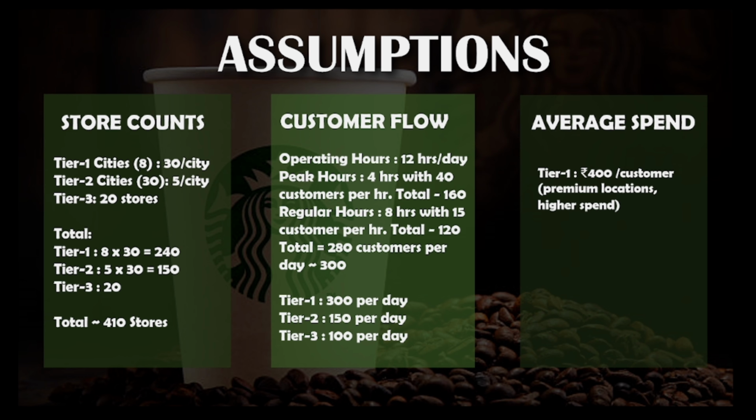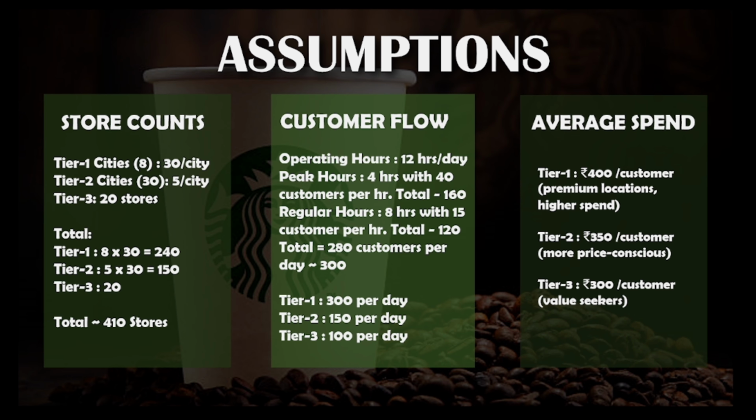Whereas in a tier 2 city, I'm assuming it to be around 300 to 350, because again, in a tier 2 city a person going for a Starbucks coffee will be because of some shopping or some fun activity. So they might get a coffee cup, post a picture, take a snap, and move on. So the average order value is less. For tier 3, again, the behavior is quite the same, so the average order value is around 300 per customer.